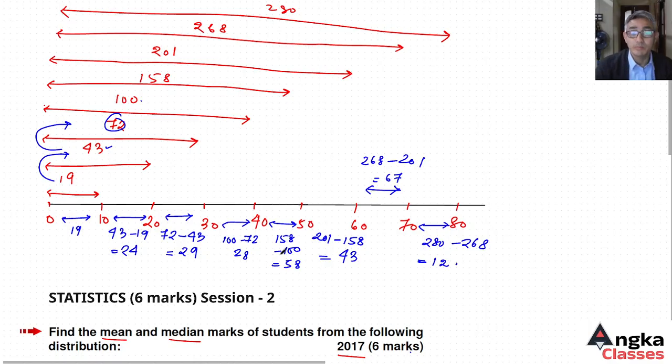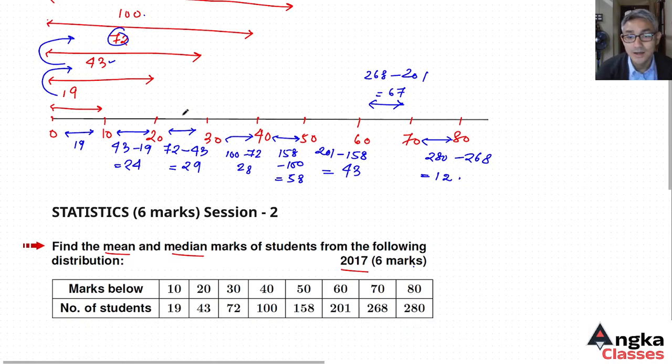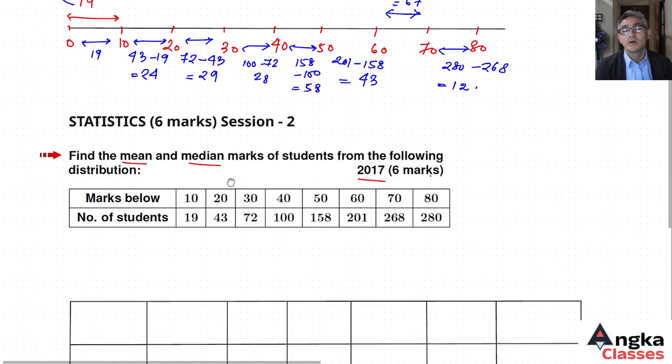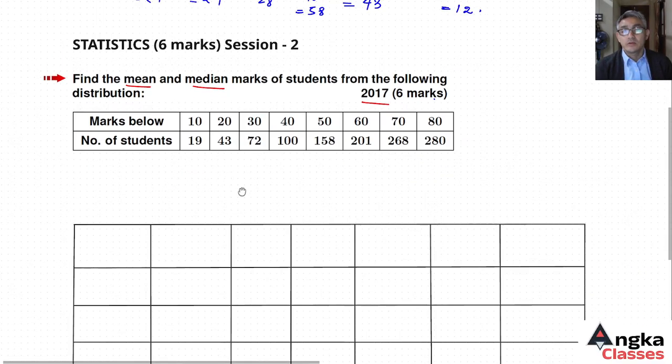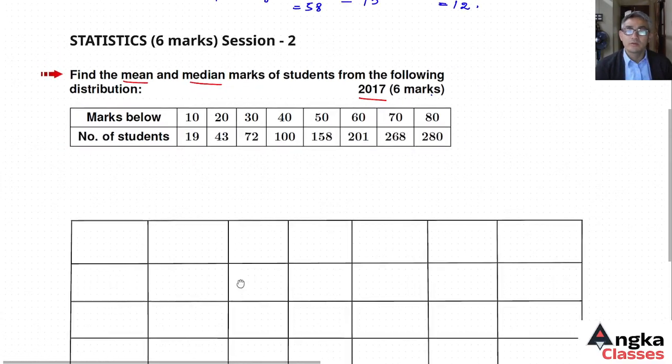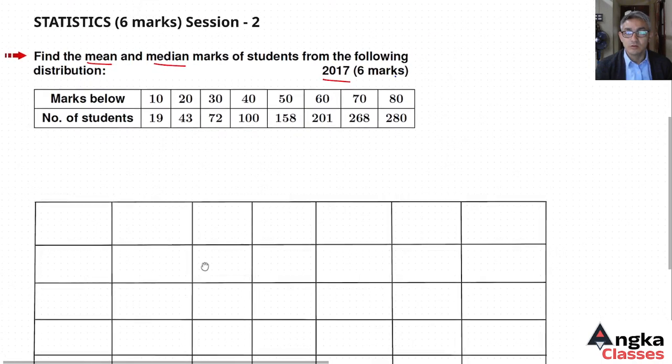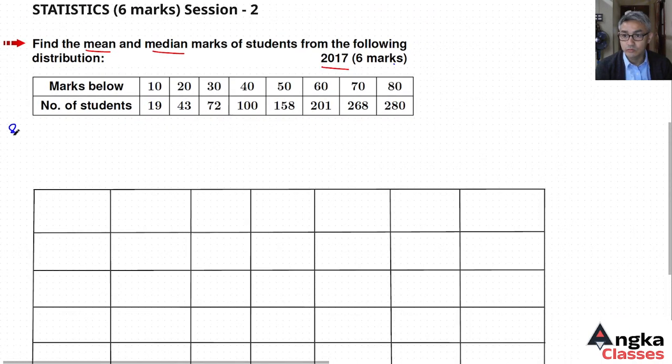Now that we have the class intervals, we can continue our calculation. We will find the mean by the standard deviation method. So we will proceed to the solution.